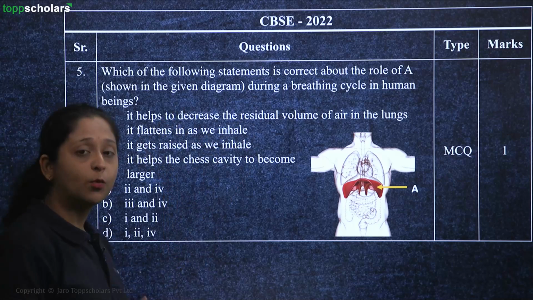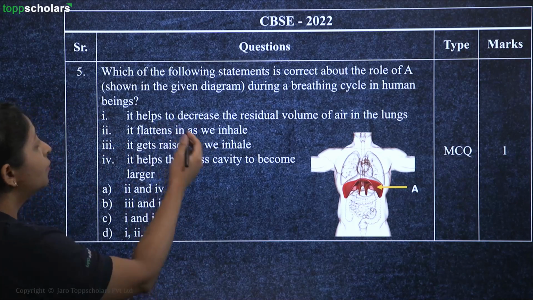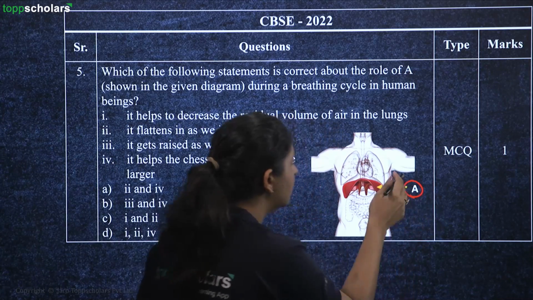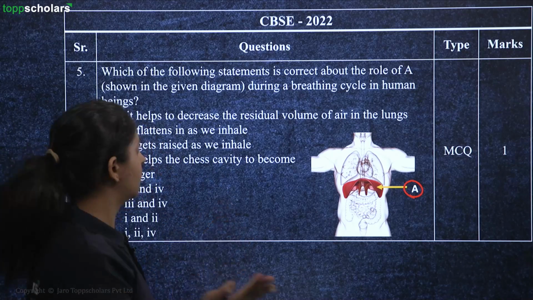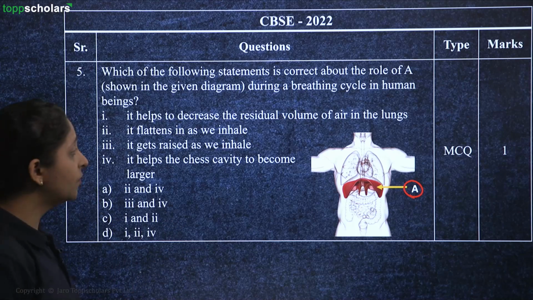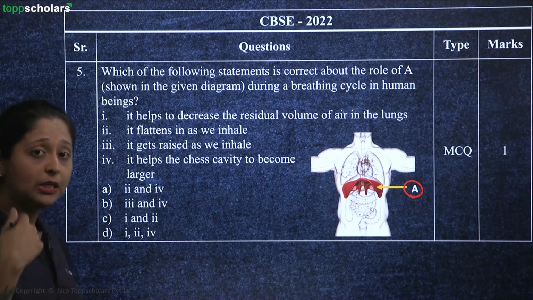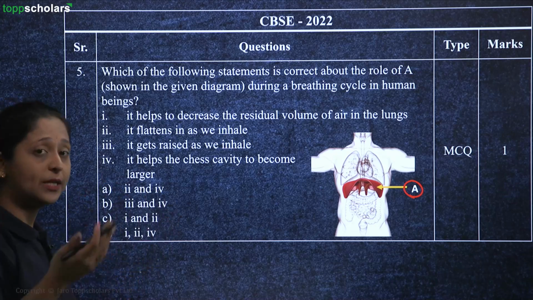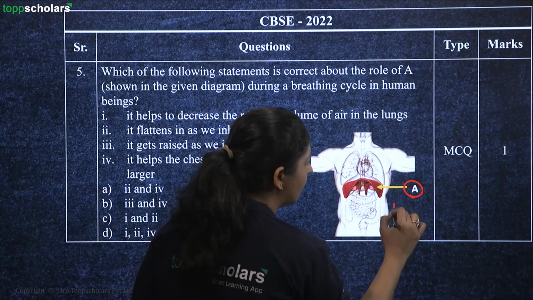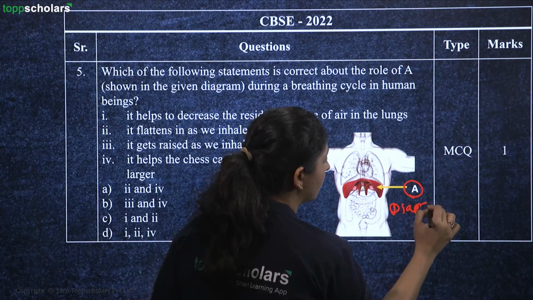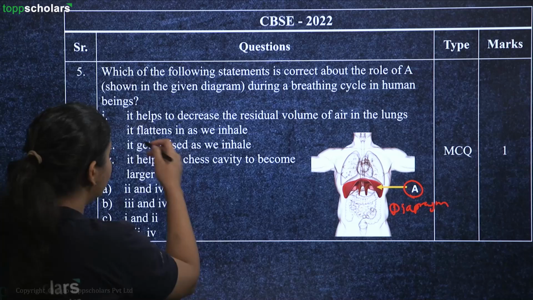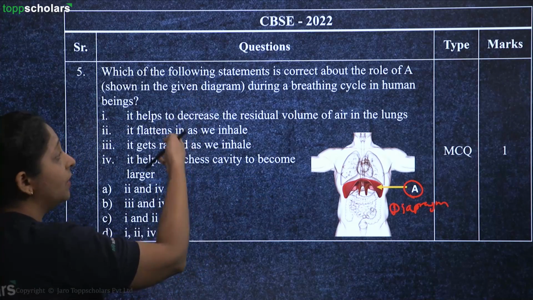Again, a multiple choice question from the year 2022. Which of the following statements is correct about role of A? You have to tell what is A, or just identify what is A. During the breathing cycle in human, it helps to decrease the residual volume of the air in the lungs. It flattens as we inhale. It gets raised as we inhale. It helps the chest cavity to become larger. So here we are talking about diaphragm. And as you're talking about the diaphragm here, we will be discussing how this diaphragm is helping in your breathing cycle and answer accordingly.